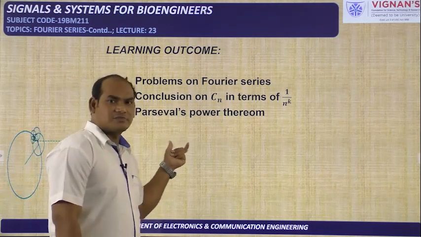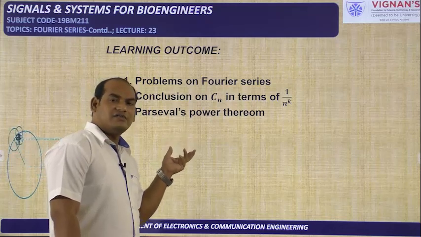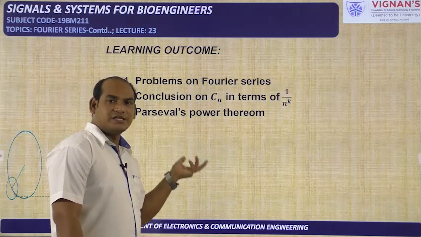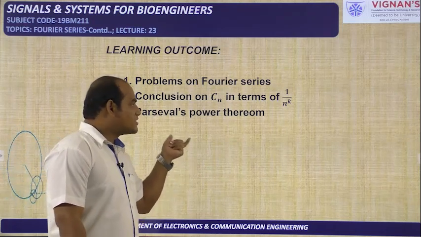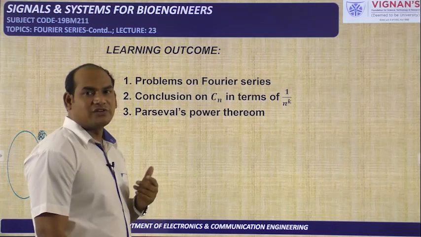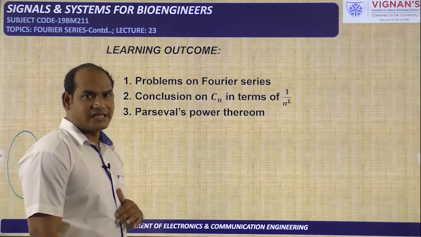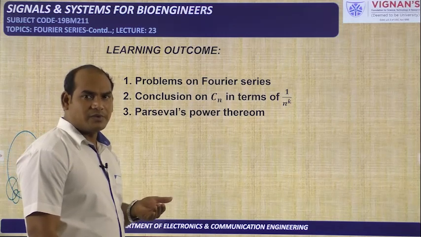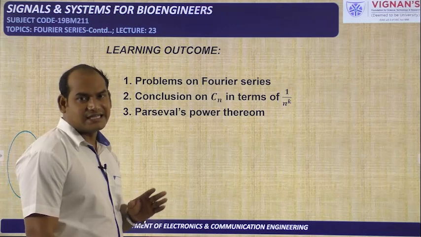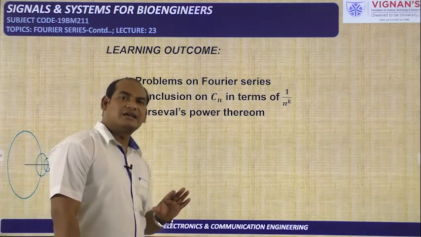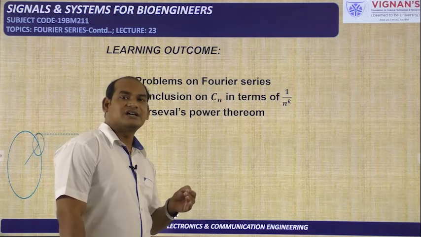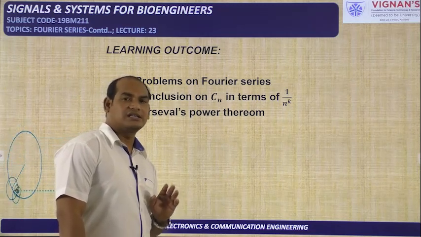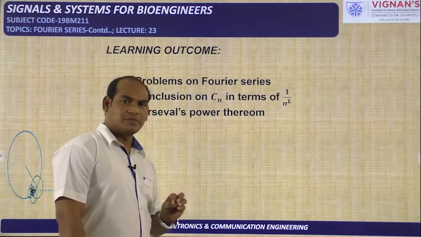Then we will see Parseval's power theorem. Generally, we have already said that this Fourier series is applicable to periodic signals, and all periodic signals are power signals only. How much power is available in a particular signal, we have already seen in our first unit. It is given by limit T tends to infinity, 1 by T integral over one period, modulus of x of t whole square dt. That formula can be applied to calculate the power when you have the x of t or f of t signal. That means when you have the time domain signal, you can calculate the power of that signal by using that formula.